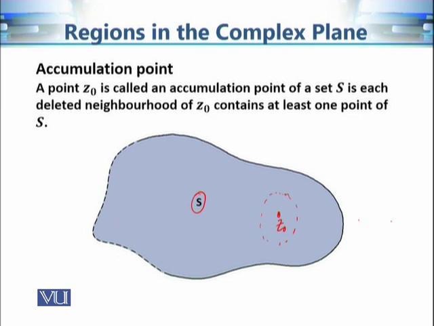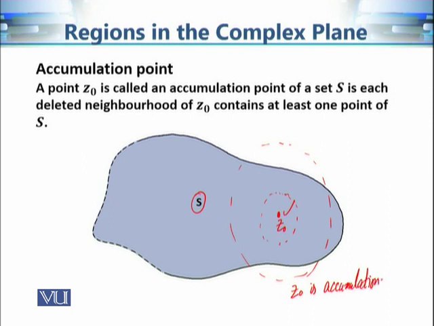So this is a deleted neighborhood of Z0. Now in this case, I can also consider the following deleted neighborhood of Z0. This deleted neighborhood is also going to contain some points of S. So we can say that this Z0 is an accumulation point.